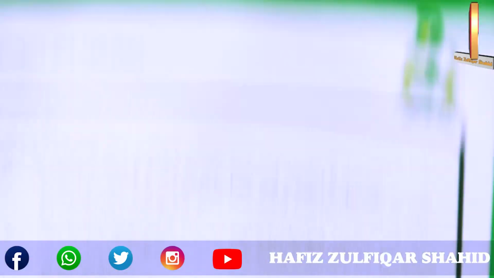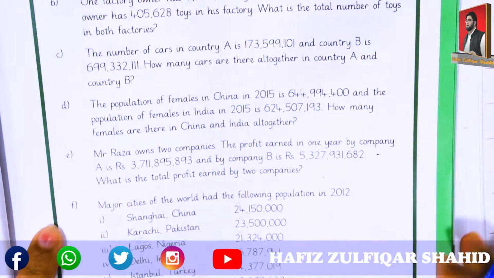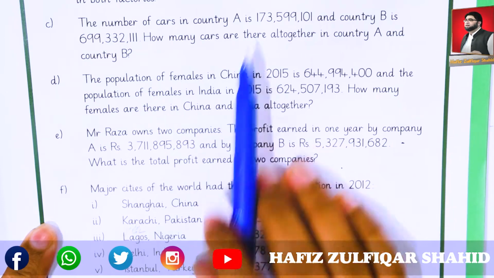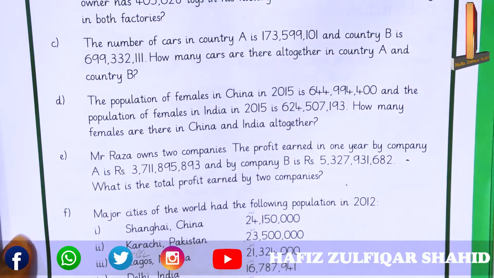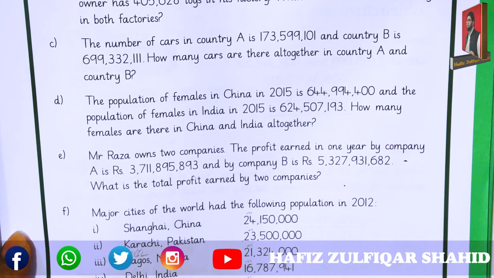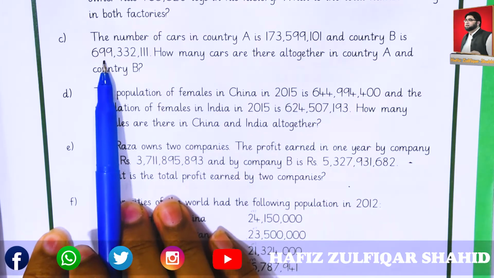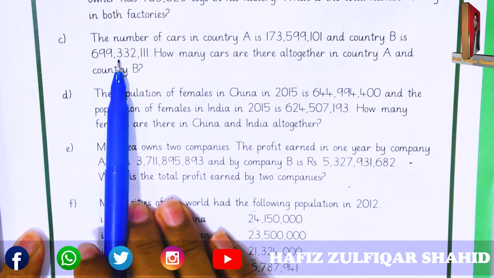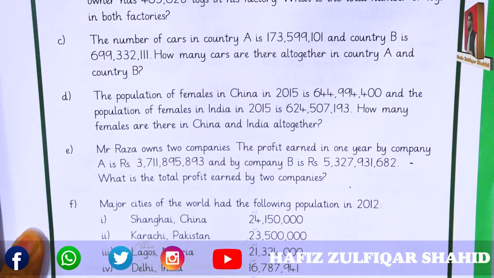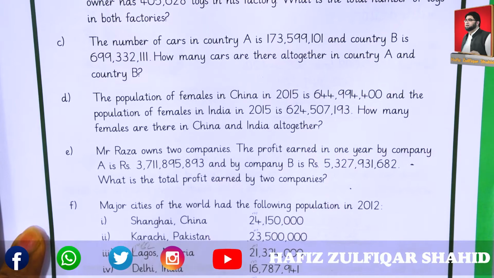Let's move to the next C part. The number of cars in country A is 173,599,101 and country B is 699,332,111. How many cars are there altogether in country A and country B?